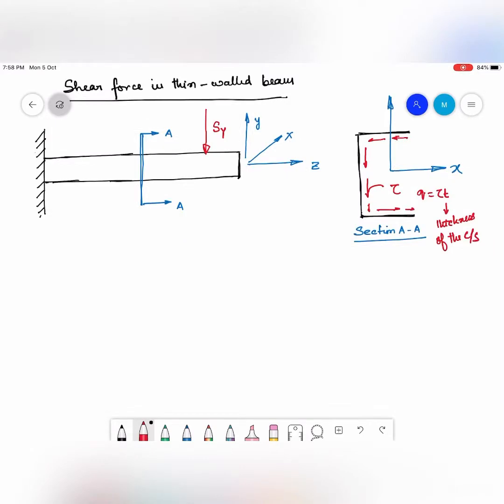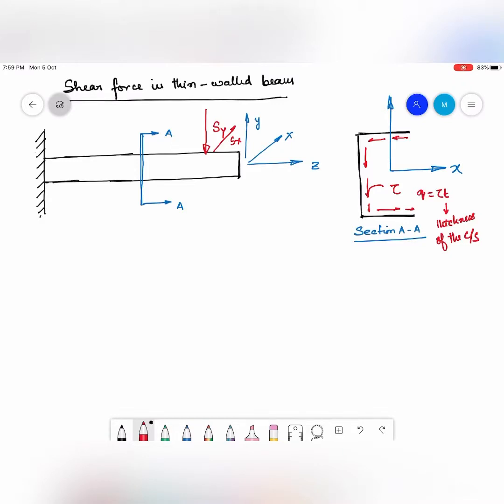I'll just reiterate that if I have a thin wall beam, and if I apply a shear force, it could be Sx, Sy, or both Sy and Sx, and if I take a cross section at any arbitrary location of the beam, then the stress that is going to develop in the cross section because of the shear force is a shear stress.